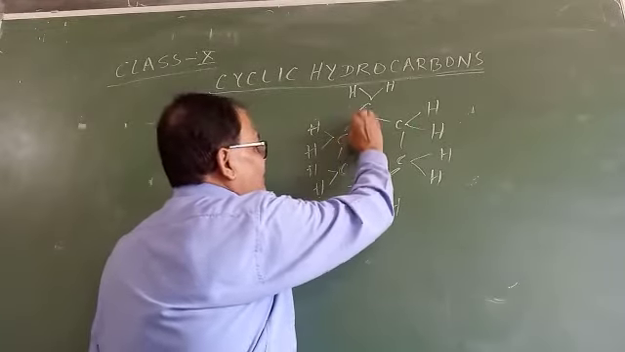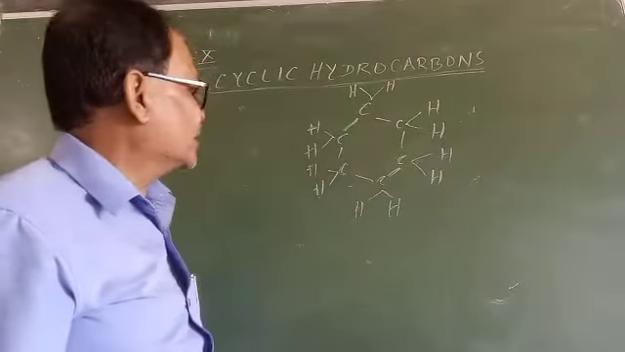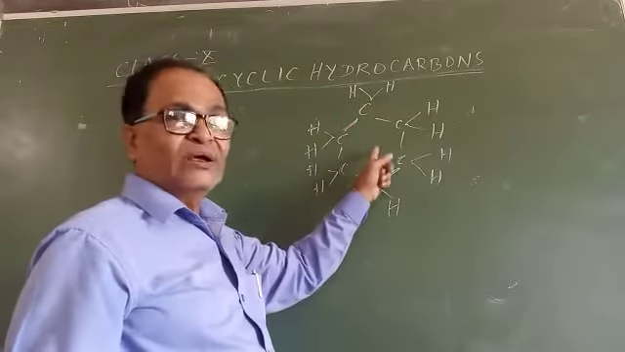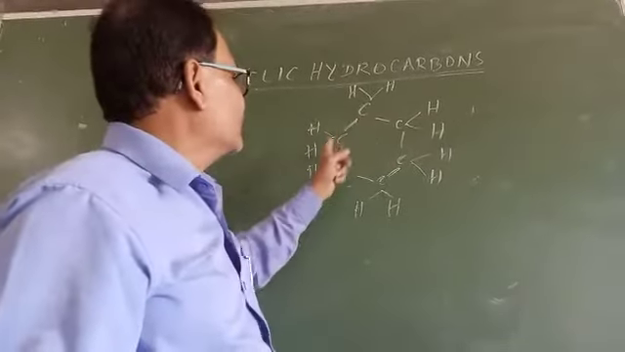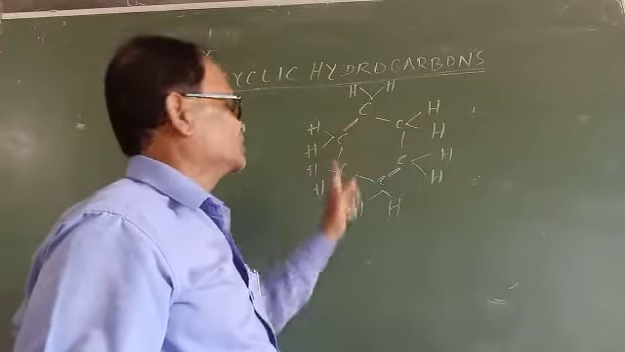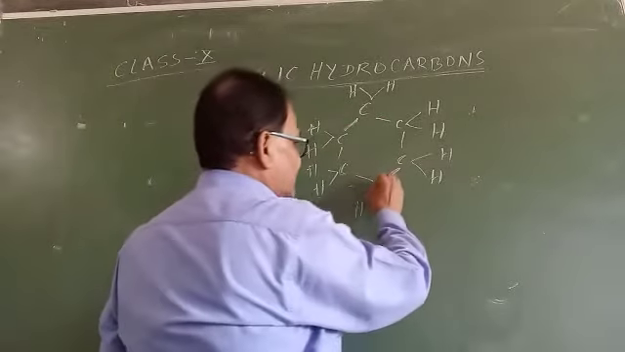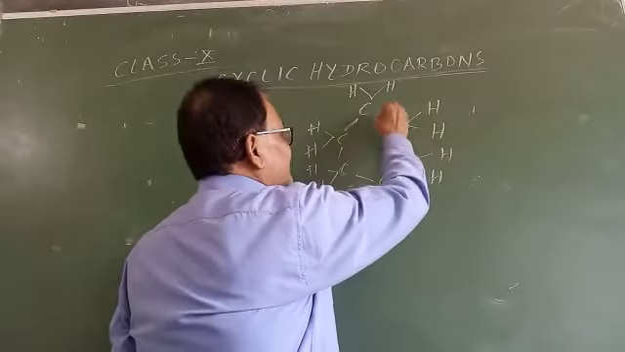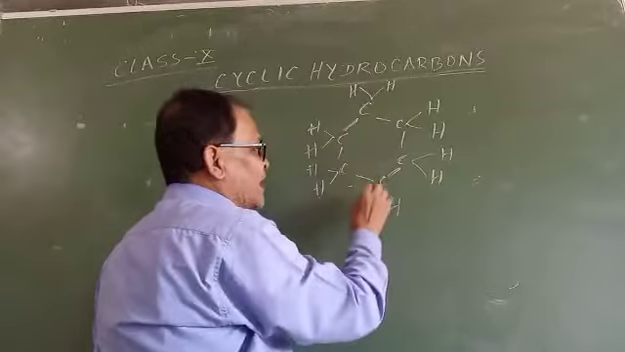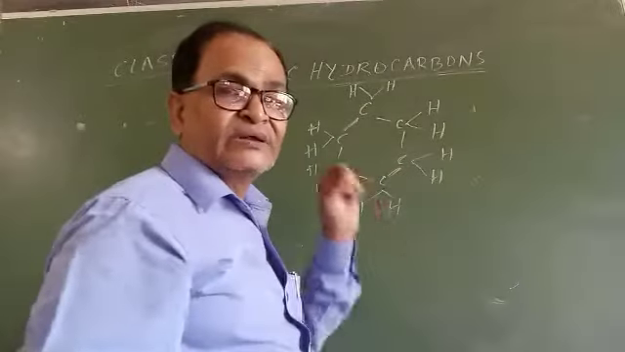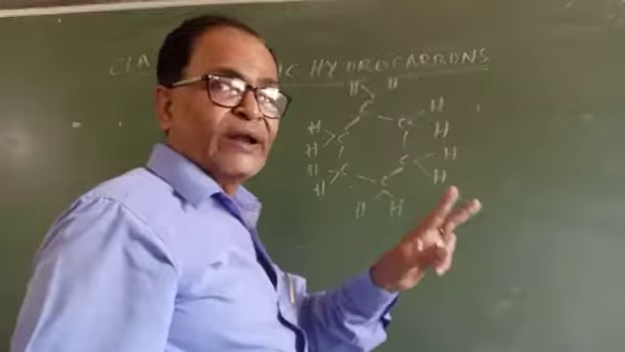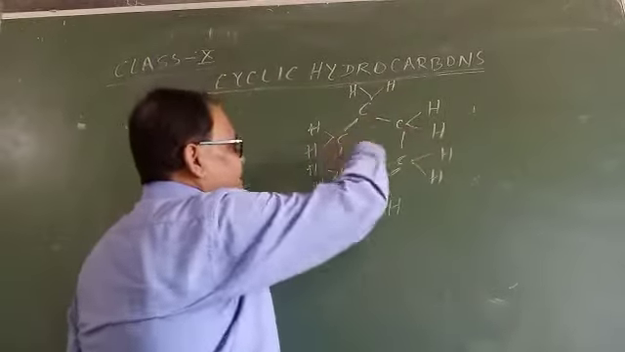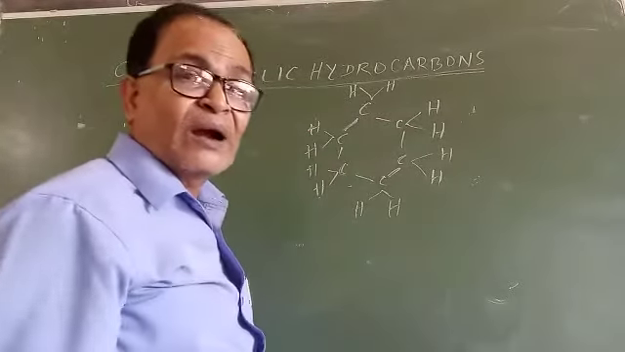In this hydrocarbon, we see that all the six carbon atoms are linked with one another by single covalent bonds. This carbon and this carbon, these two carbon atoms are linked by a single bond. This single bond, single bond, single bond, and each carbon atom is attached to two hydrogen atoms by single covalent bonds. Since there are six carbon atoms in this